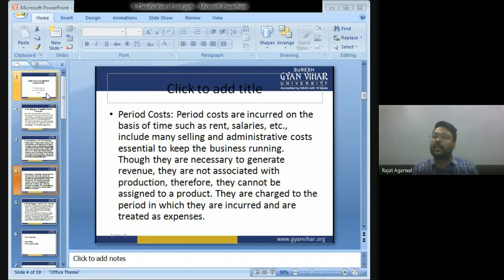So they are incurred on the basis of time, salaries. Now, children, the workers and employees working in your factory, you are paying them salaries on the 10th day of every month. So factory salary is incurred on the basis of time. On the 10th day of every month you have to pay the salary. So children, whatever expenses are incurred on the basis of time are known as period cost.